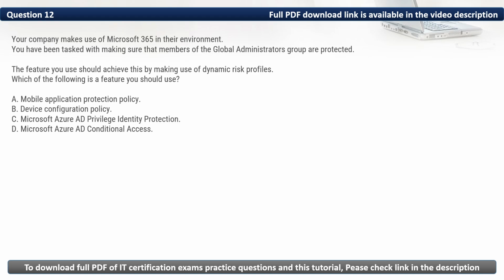Here in this question, we want to make sure that members of the global administrator groups are protected by using dynamic risk profiles. As such, the most appropriate option is Microsoft Azure AD conditional access. Thus, the correct option is D.